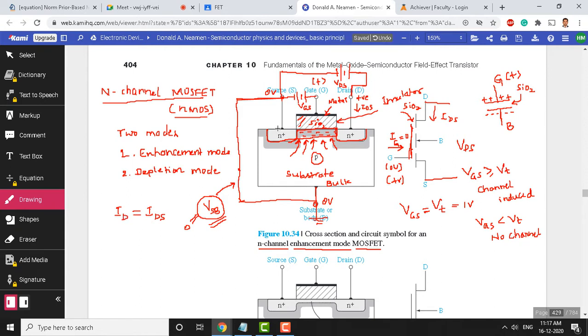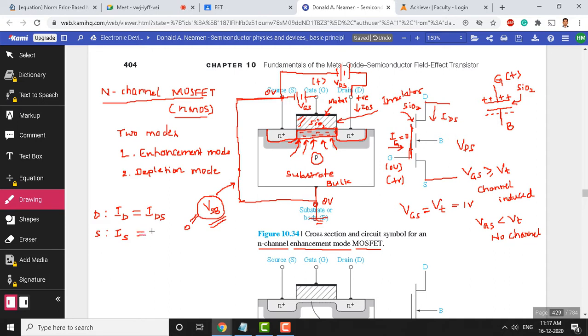So ID is the current flowing in the drain terminal, and the direction depends on the power supply or battery that you connected here. It can flow from drain to source, or from source to drain, depending on how you connect the supply. So this is the drain to source current, or drain current. This is the current flowing at the drain terminal, and there is a current flowing at the source, which you can call the source current IS. In this case, the drain current will be equal to the source current, because there are no other currents flowing here. Therefore, IS will be equal to ID.